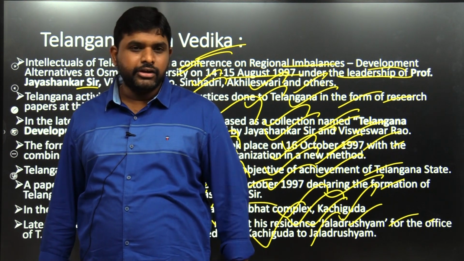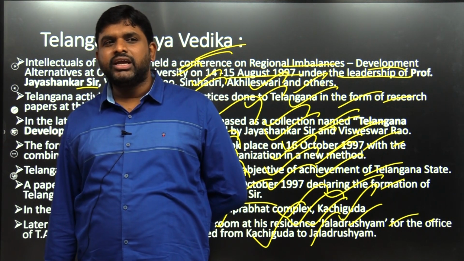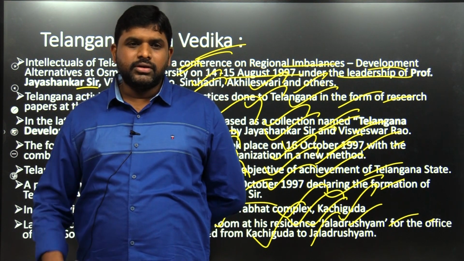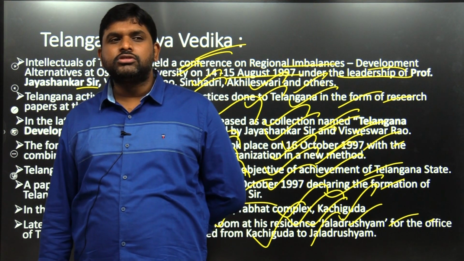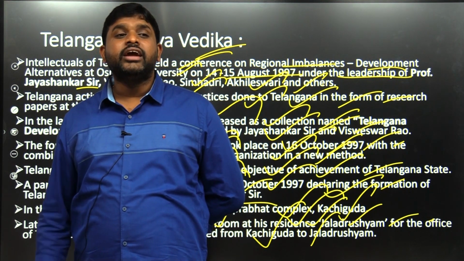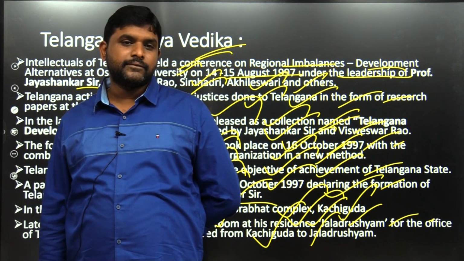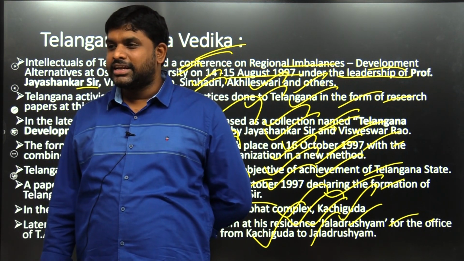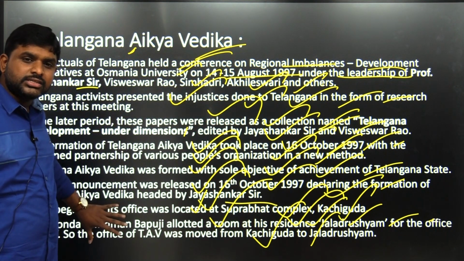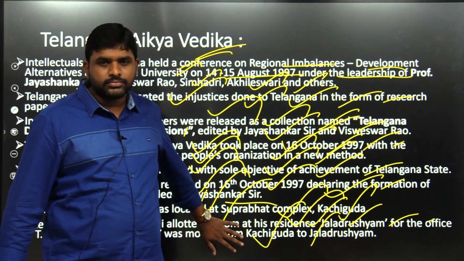Then what did Chandrababu Naidu do, you know? He understood that the place of meeting is Jaladrishyam, near Tankbund, the house of Konda Lakshman Bapuji. So this was becoming the center. He told that it is government land, that on the government's land you constructed the house, and the government took the land. Chandrababu Naidu, that much intellectual. So the first center of Telangana Aikya Vedika was at Kachiguda, but it shifted to Jaladrishyam.